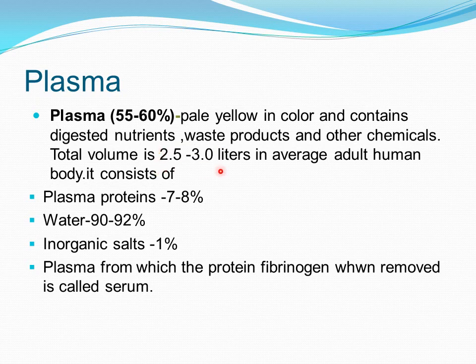The total volume is 2.5 to 3 liters in an average adult human body. And the plasma consists of plasma proteins, which are mainly 7 to 8%. Water is 90 to 92%. Inorganic salts are approximately 1%. And plasma from which the protein fibrinogen has been removed is called the serum. So when you remove the protein fibrinogen from the plasma, it is called the serum.